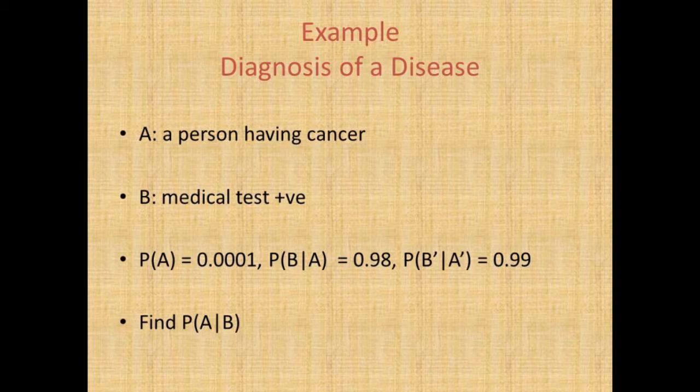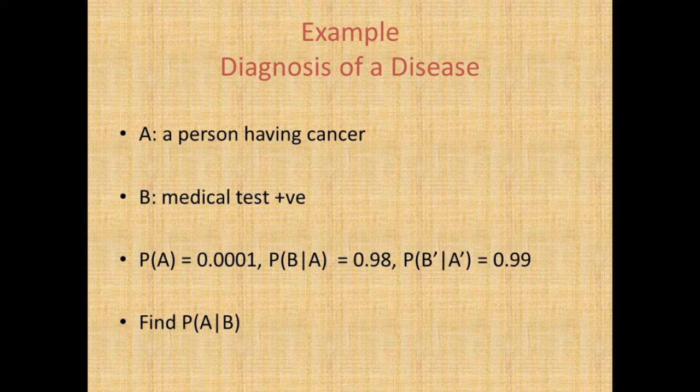If a person has cancer, the test being positive, this probability is equal to 0.98. Similarly, if the person has no cancer, the test being negative, this probability is equal to 0.99. And these two conditional probabilities are the result of long observations.